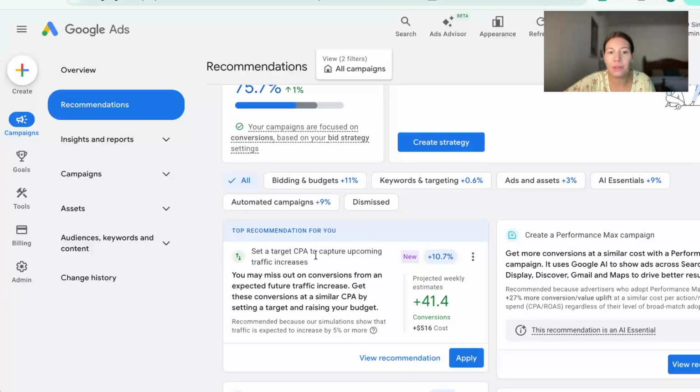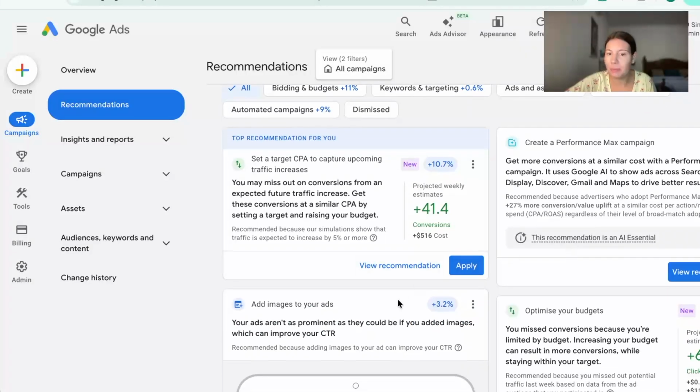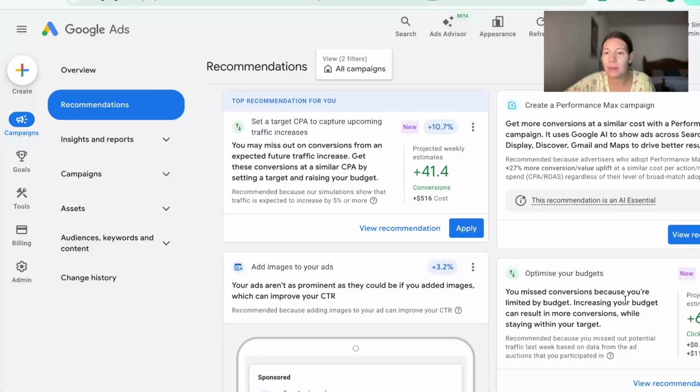For example, to set a target CPA. As well, it recommends us to create a performance max campaign, which cannot always be very good. And it recommends to add some images. This can make sense. But here you can see it recommends to optimize the budget. It says that we should increase our budget so we get more clicks.